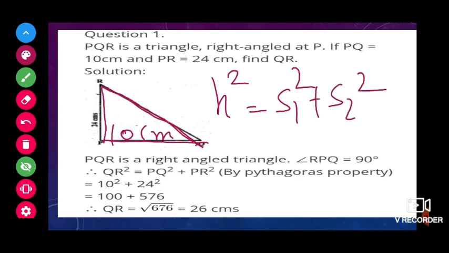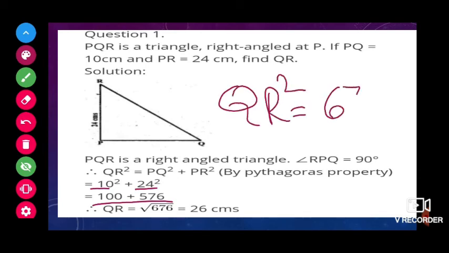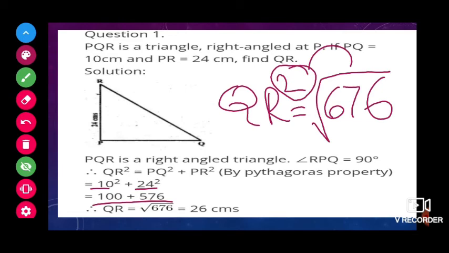Here we have to find the hypotenuse, so hypotenuse square, let it be like that only. Both the other sides we know, that is 10 square plus 24 square, that is 100 plus 576. Now hypotenuse QR square is equal to 676. Now if we send this square to the other side, children, it will become a square root. That means to cancel the square root, I have to write 676 as the square of another number.